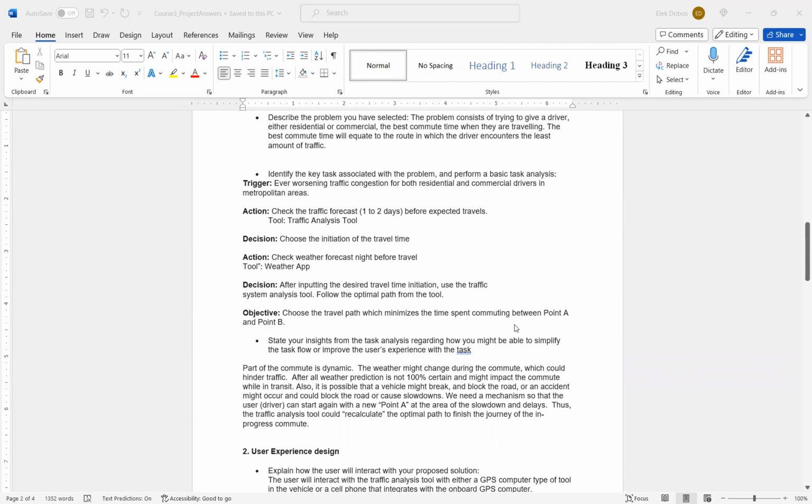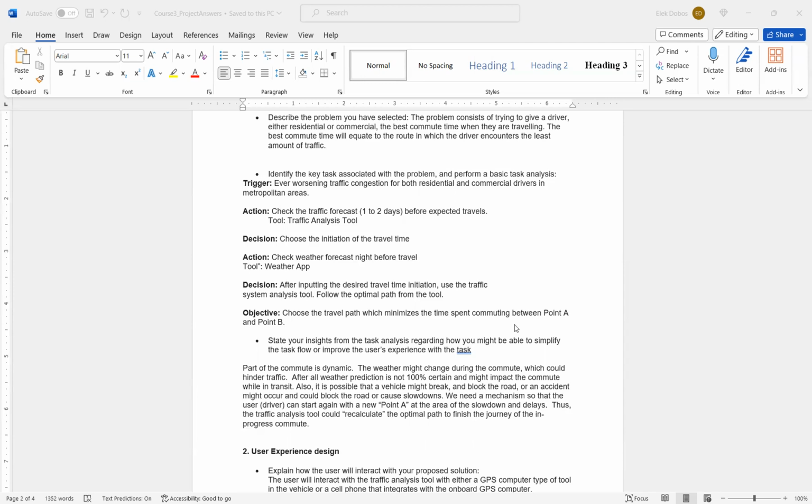In the next portion, I need to identify the key task associated with our problem of having the shortest drive, basically, and perform a basic task analysis. My trigger is that there's ever worsening traffic congestion for both residential and commercial drivers in metropolitan and city areas. My first action is to check the traffic forecast, maybe a day or two before my expected travel, with my traffic analysis tool.